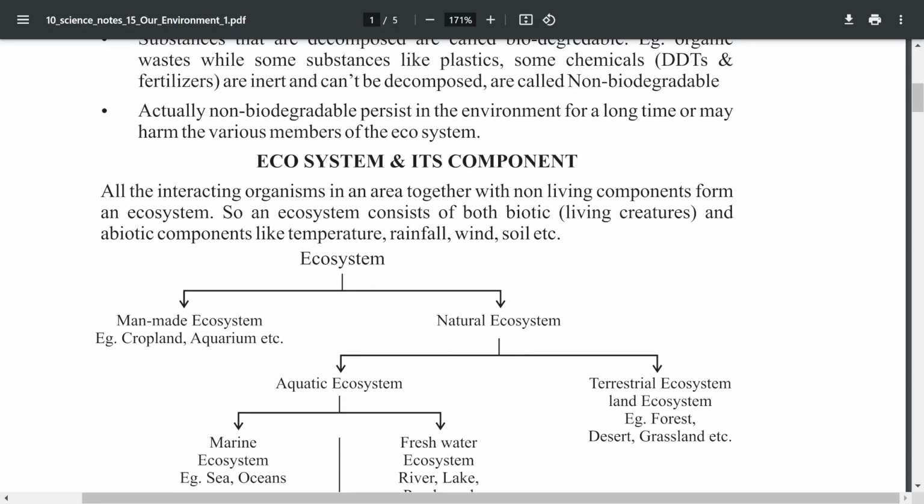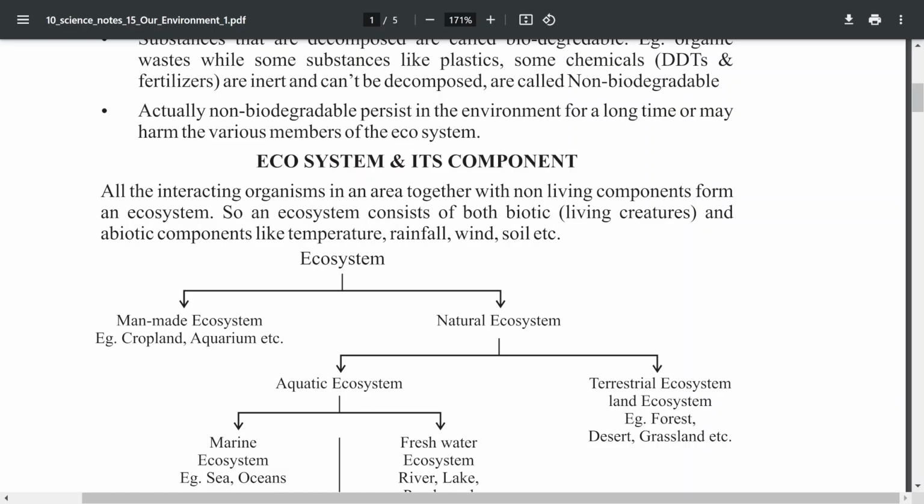The next one, the ecosystem is divided into two types. One is the man-made ecosystem, another one is the natural ecosystem. What does natural mean? We never interrupt that thing. For example, river, ocean, many things. So they are called natural ecosystems. It is not built or created by humankind. It is called natural resources. Without any disturbance or interaction, it can sustainably do its work without any pollution.